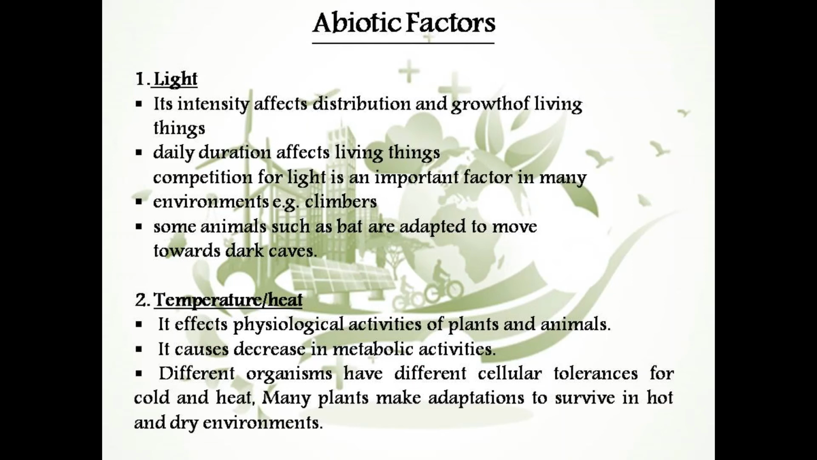Now here you can see a bit of an explanation of abiotic factors, how abiotic factors can influence the biotic factors or living organisms living in that particular ecosystem. First of all, the first abiotic factor is light. The intensity of light can definitely influence the distribution of living organisms living in a particular area, as the competition for light is an important factor for living organisms. Some plants require more light and some plants require less light.